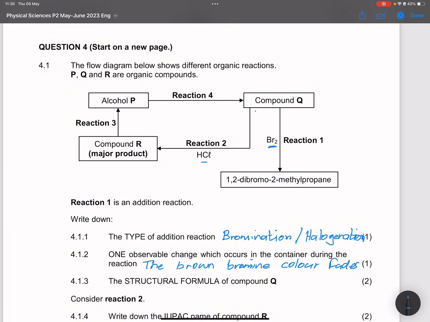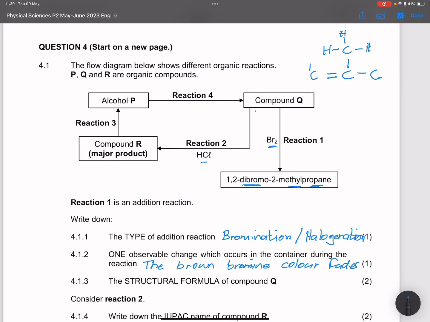Right, so they say the structural formula of compound Q. So note, we simply just added the bromos there, right? So we had the methyl, we had the prop, but we had propene in this case. So that means we had something that looks like this. Okay, the methyl over there. Okay, so we've got this guy, but with a double bond.